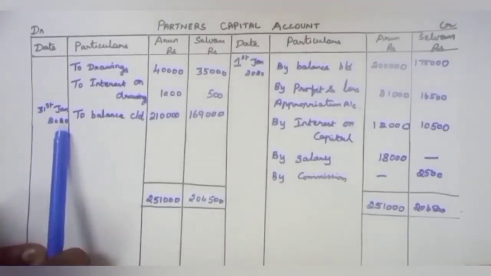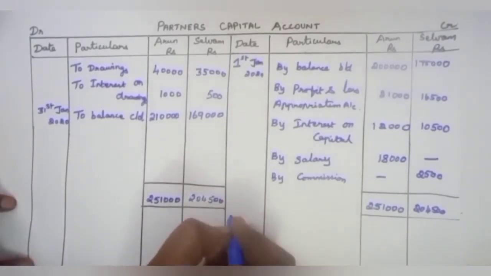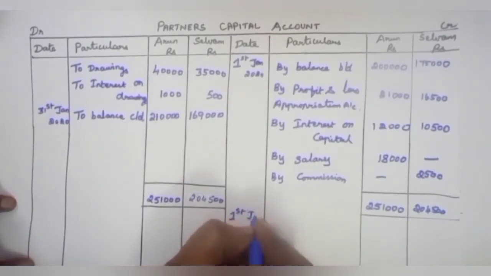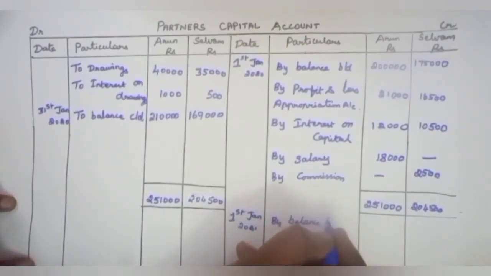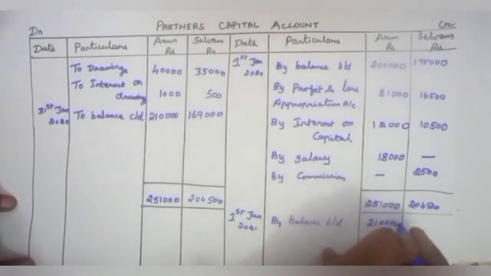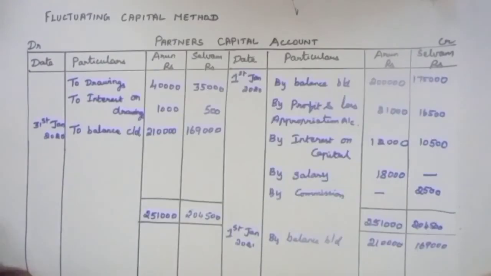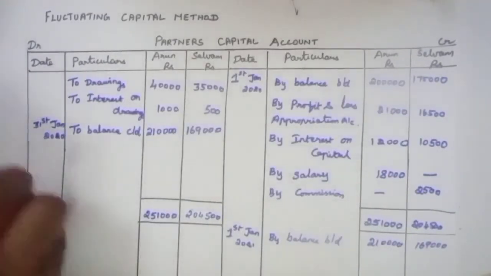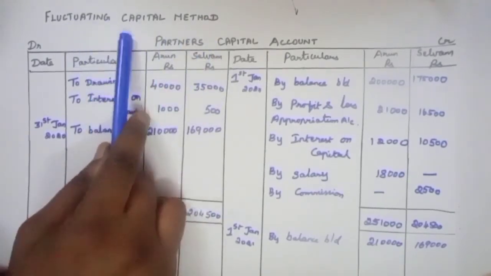Previous year's closing balance will be the opening balance for next year. On 1st January 2021, opening balance of capital by balance brought down, 2,10,000, 1,69,000. I hope you are clear with the preparation of partner's capital account under both fixed and fluctuating capital method.